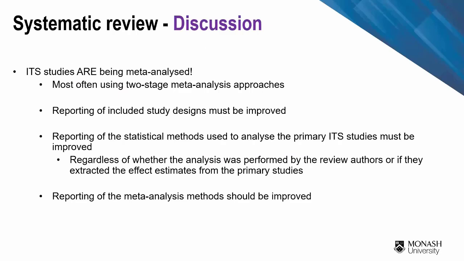So what have we learnt? First of all, ITS studies are being meta-analysed, and a range of methods and approaches are being used. But the most common approach was the 2-stage meta-analysis using DerSimonian and Laird and Wald-type confidence intervals. We found that the reporting of the included study designs must be improved, and the reporting of the statistical methods that are used to analyse ITS studies also needs improvement, regardless of whether the review is conducting a reanalysis or reporting on the methods used by the primary study authors. The meta-analysis method reporting requires improvement, in particular, the details regarding the methods accounting for heterogeneity.